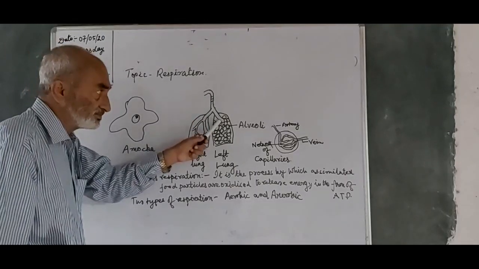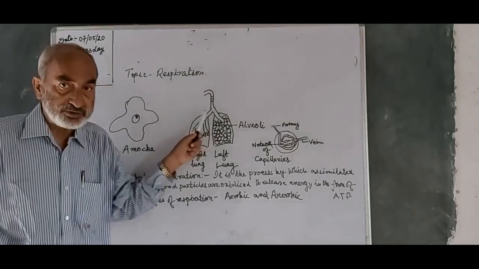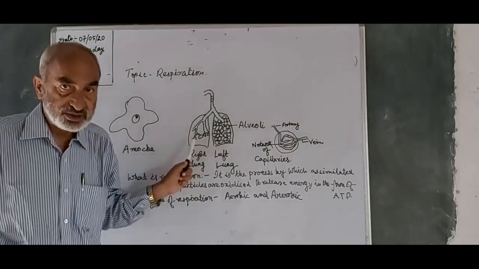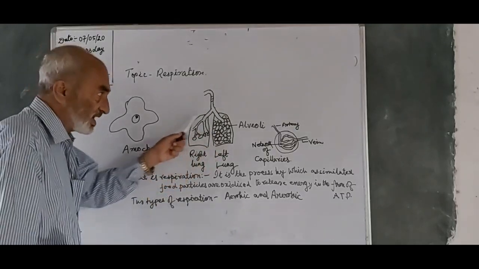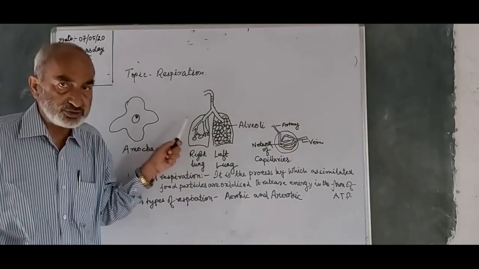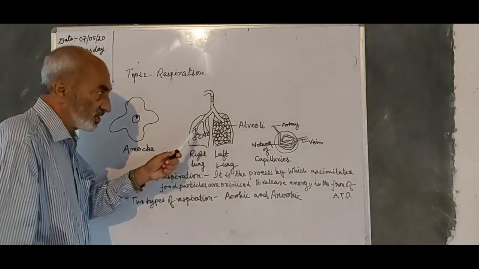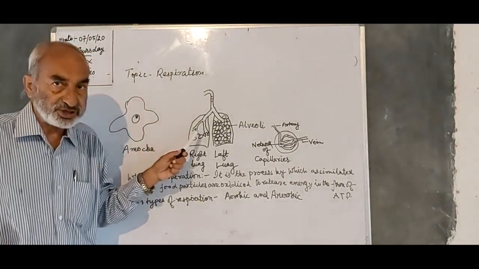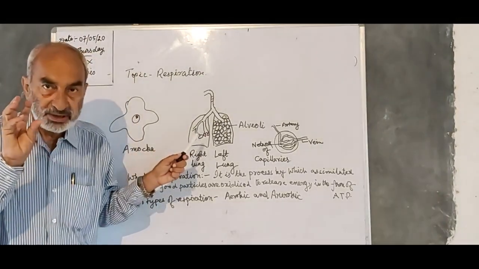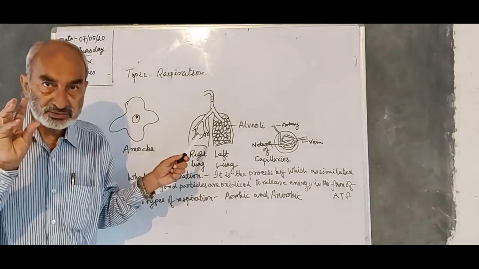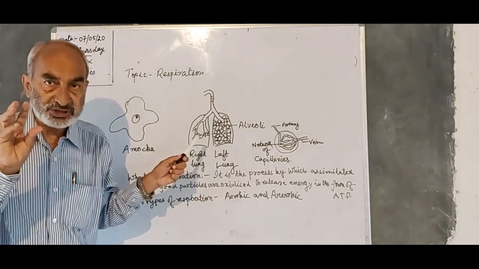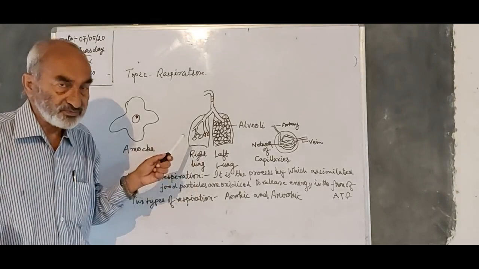Trachea then divides into two parts because we have two lungs. In the lungs they divide and redivide into very fine tubes. And at the end of the tubes there are air packs or air bubbles which are called alveoli.